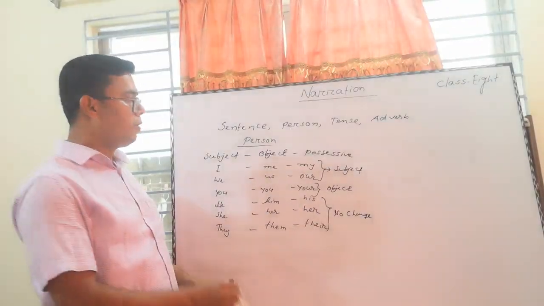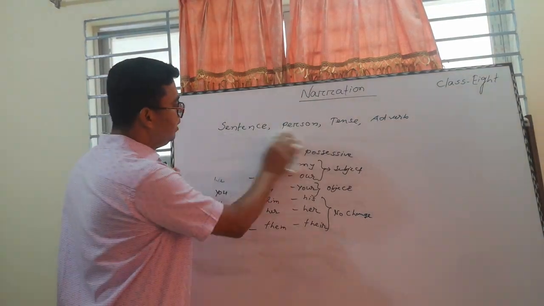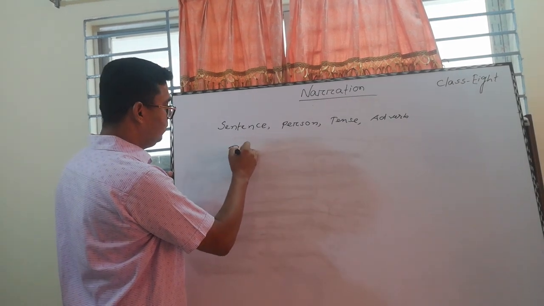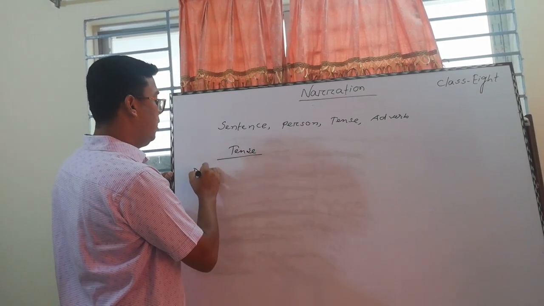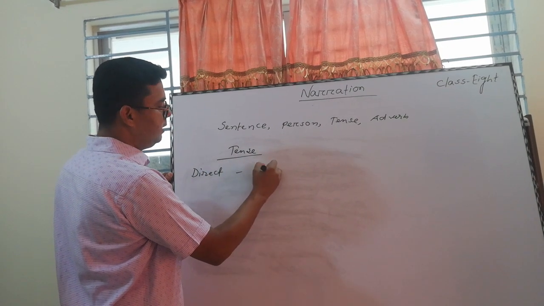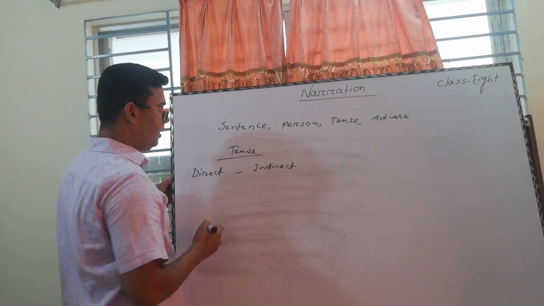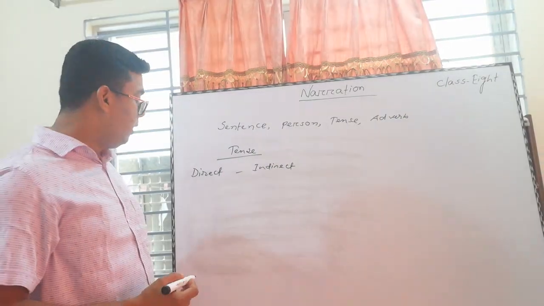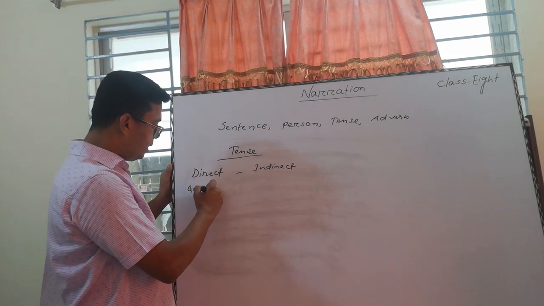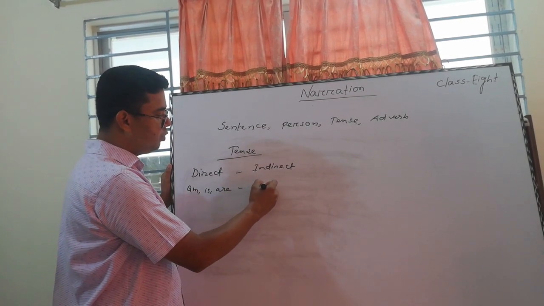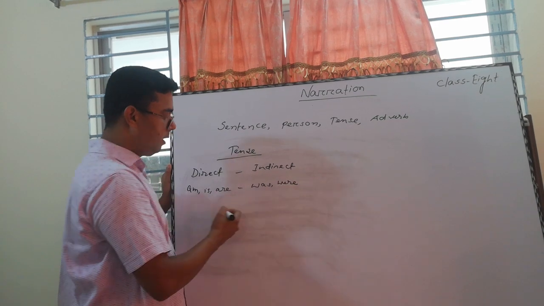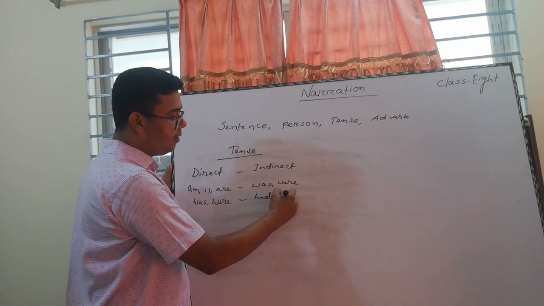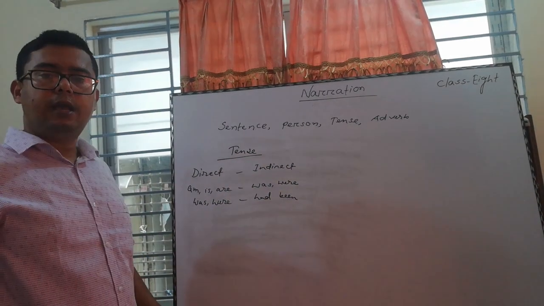Now come to the next point about tense. We have to know the change of tense, direct and indirect. I have to follow this one like that, and it's easy for you. We know am, is, are in direct should be changed to was, were in indirect. If it is was, were in direct, then it should be changed to had been.